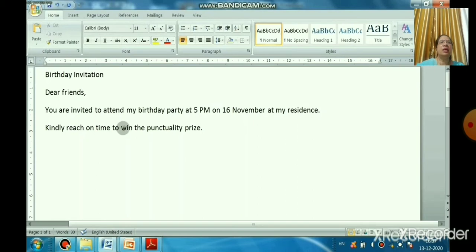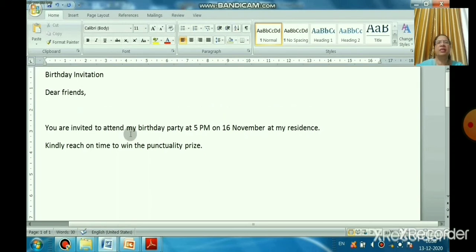If you see here, the cursor is there. Don't press the enter key, because while typing text you will find that the cursor automatically shifts to the next line. So don't press the enter key. Press the enter key only when you want to start a new line, for example, "Dear friends, you are invited to..." that is my new line, then I will press the enter key. So remember, at the end of each and every line, don't press the enter key.